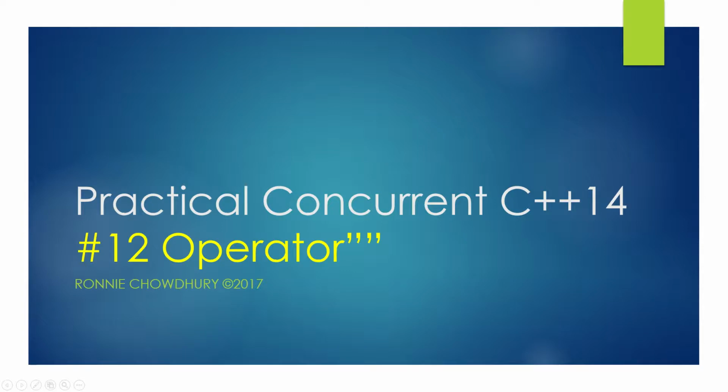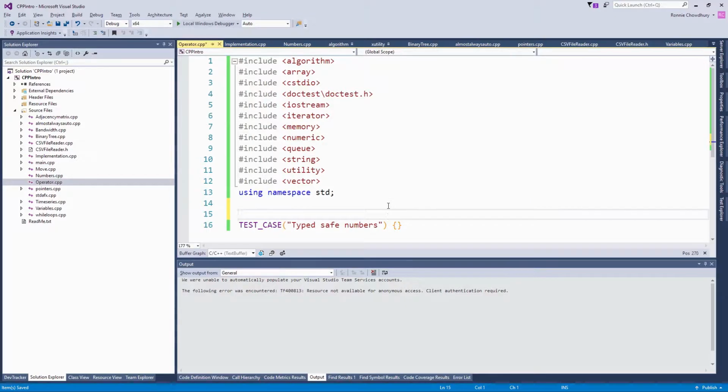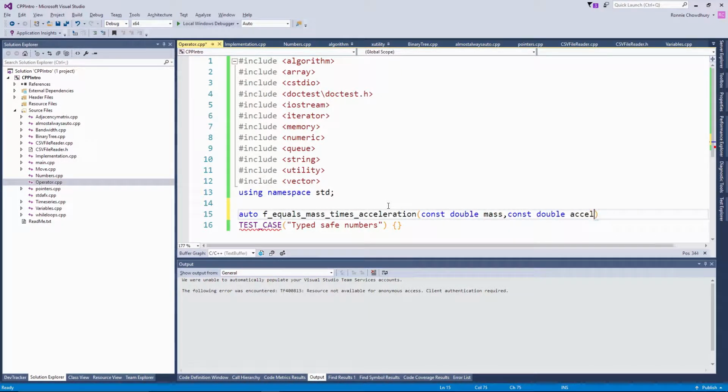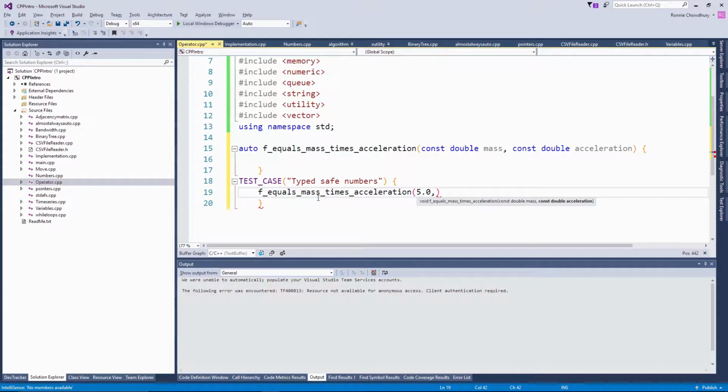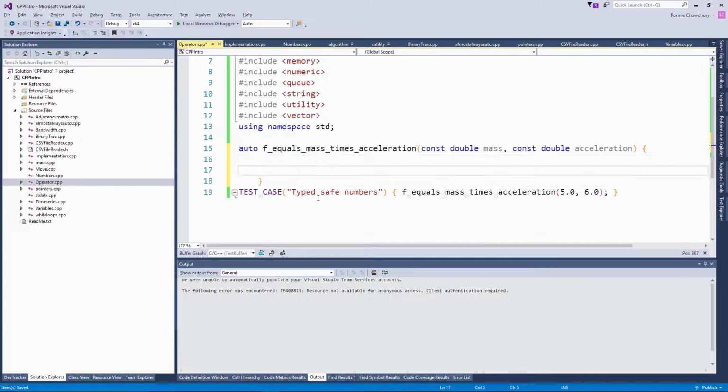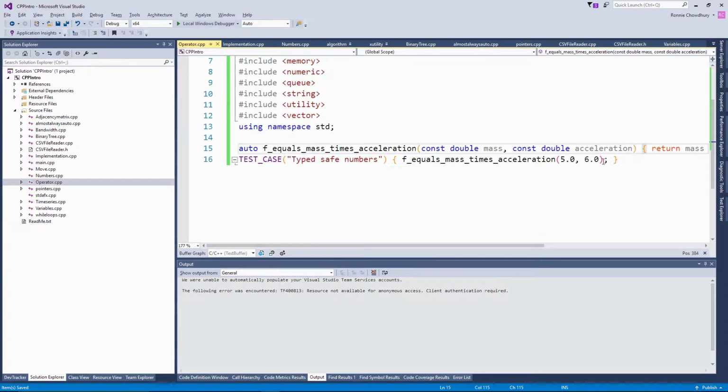Today I'm going to look at something a little bit more obscure, which is the operator quote quote. I'm guessing they're running out of symbols on the keyboard, so they came up with this. It's all about type safety. To me, whenever there's an explicit keyword used in a constructor, I often think operator quote quote would be appropriate here.